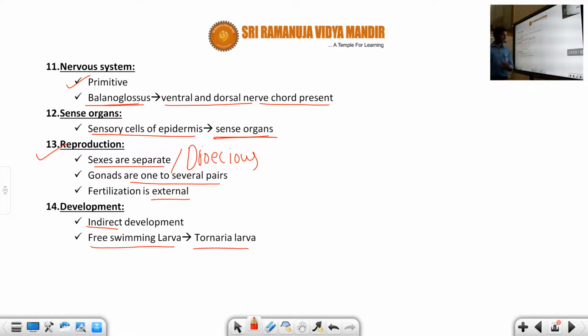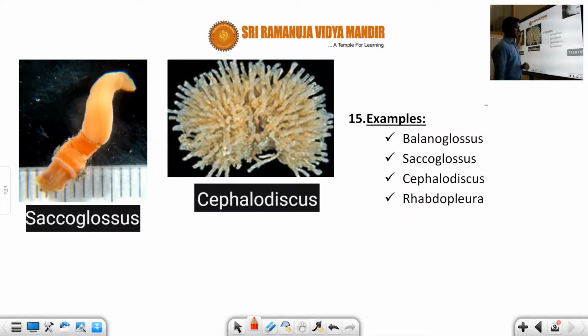Okay, so let us see other examples of Hemichordata. Here, I already gave Balanoglossus, and you can take a look here at Saccoglossus, another one is Cephalodiscus, and the last one is Rhabdopleura. So these are the common examples of Hemichordata, student. Fine.